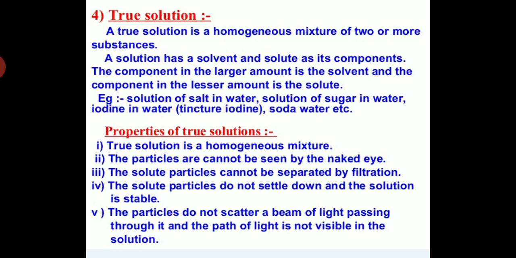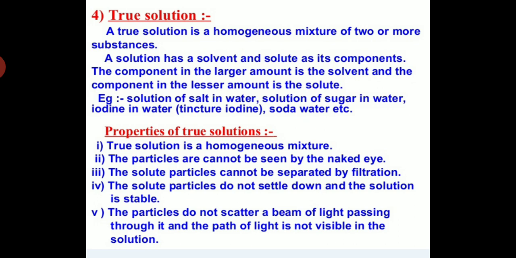So students, if you prepare a sugar solution, you need sugar and water. The sugar is the solute, the lesser amount. Water is the solvent. Understand? So a solution has a solvent and solute as its components, and the component in the larger amount is the solvent and the component in the lesser amount is the solute.